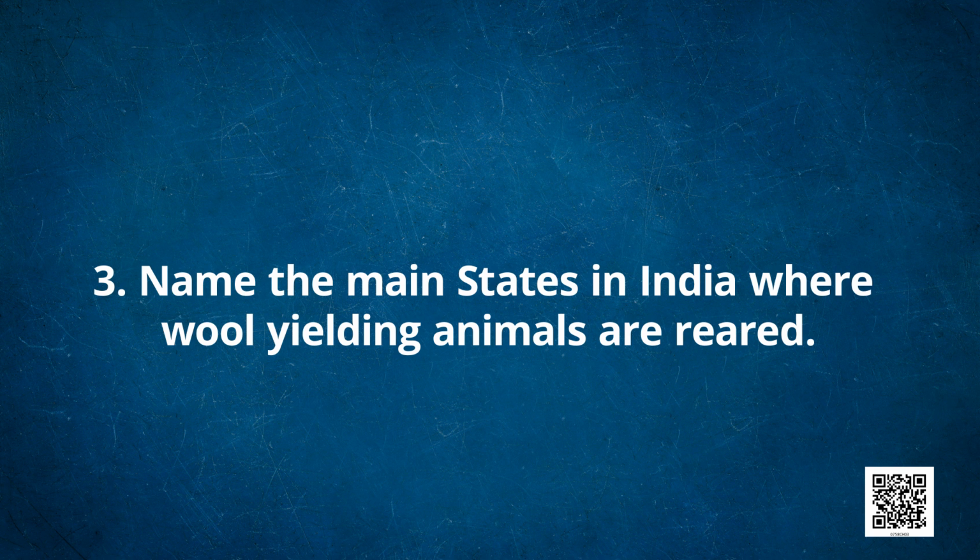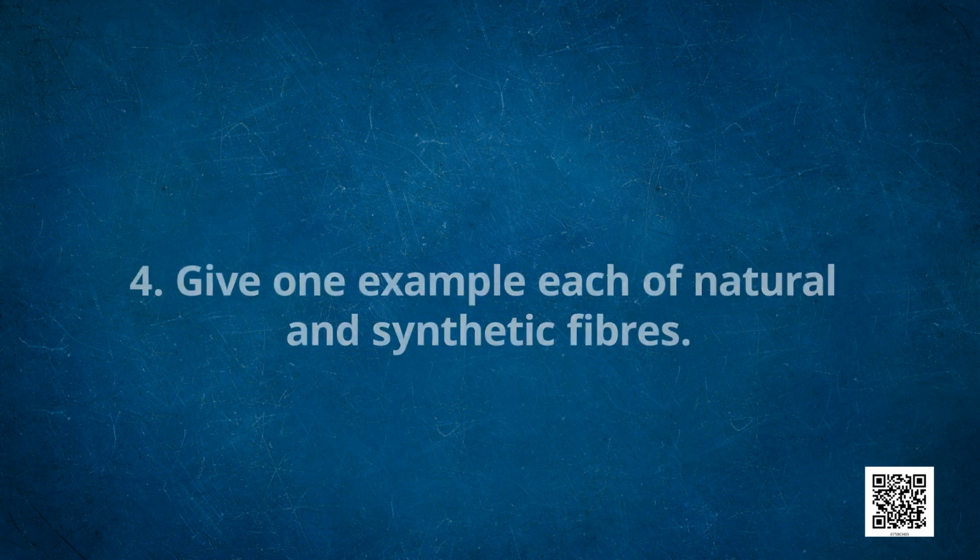Name the main states in India where wool yielding animals are reared. Question number 4. Give one example each of natural and synthetic fibers.